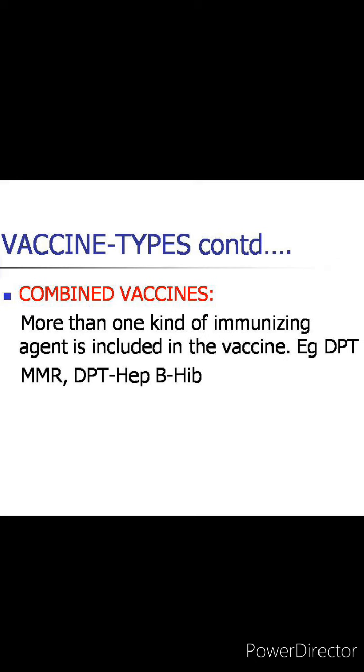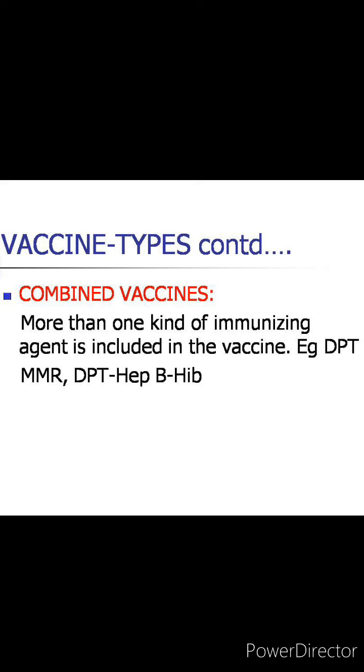And now lastly, the combined vaccines. If more than one kind of immunizing agent is included in the vaccine, it is called a mixed or combined vaccine. Now what is the aim of these combined vaccines? The aim is to simplify the administration, reduce the cost, minimize the number of contacts of the patient with the health system, reduce the storage cost, improve timeliness of vaccination, and facilitate the addition of new vaccines into the immunization program.